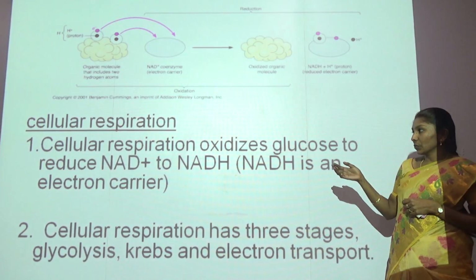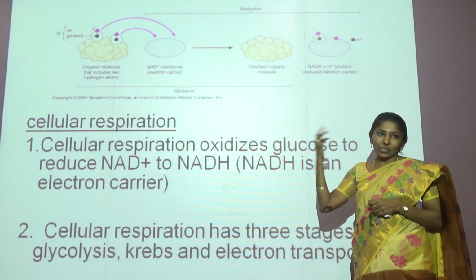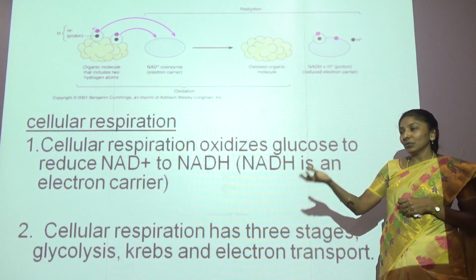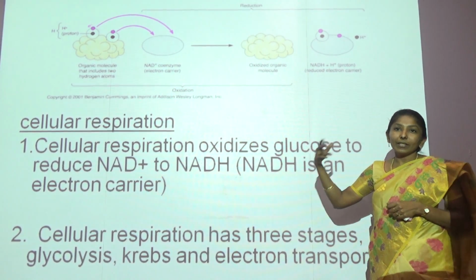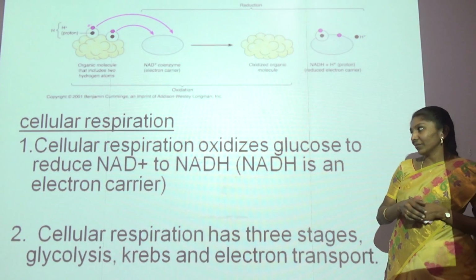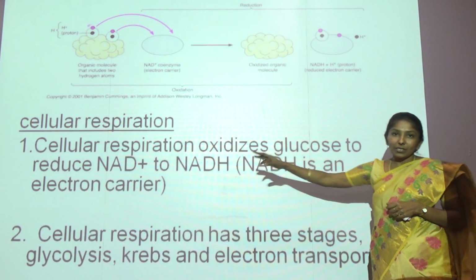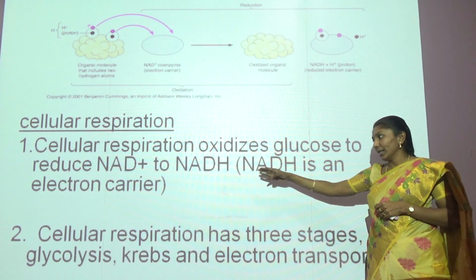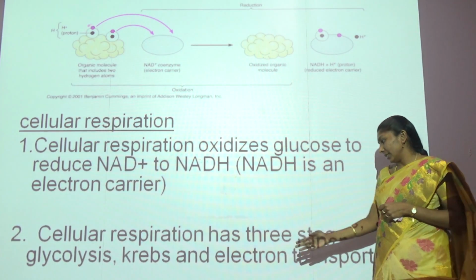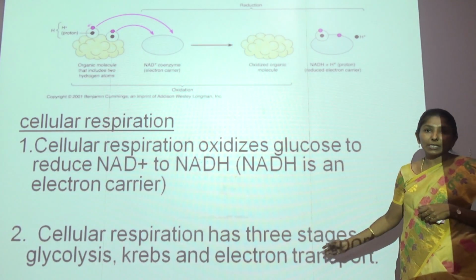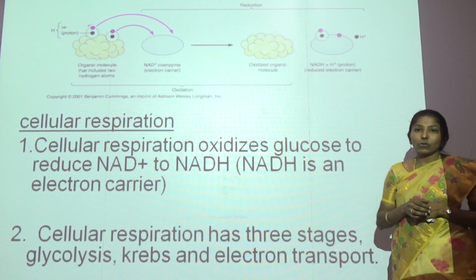Now moving on to the next one, called cellular respiration. We all are very clear with the respiration. Humans respire. We take in oxygen and we let out carbon dioxide. The same way, each and every cell, maybe either a prokaryote or a eukaryote, these microorganisms do have a respiration process, and this respiration helps in the oxidation of glucose. This oxidation is nothing but the reduction of NAD to NADH, nicotinamide adenine dinucleotide. These are the electron carriers, and the cellular respiration process takes place in three stages. The one is glycolysis, Krebs cycle, and the electron transport chain.